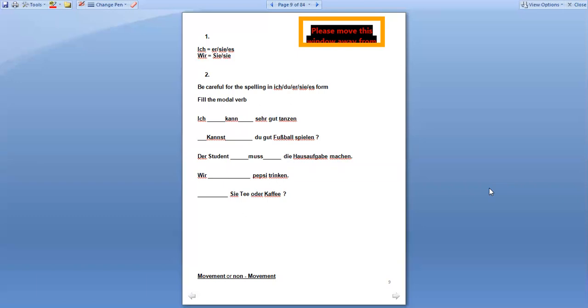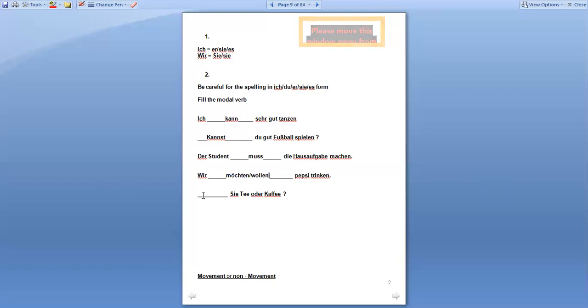So what does it show? It shows your desire. So I would go with three answers: one is wollen, second is möchten, and third is mögen. All answers are correct, and we also need to conjugate. With wir, the answer would be the same, but I would go with möchten or wollen. If it is a strong desire, you should use wollen. If you have the option to drink Fanta or Limca or some other drinks, then you can use möchten as well. So in this sentence, both are correct.